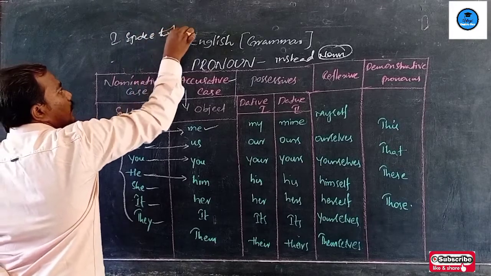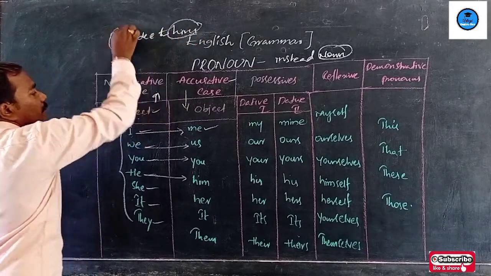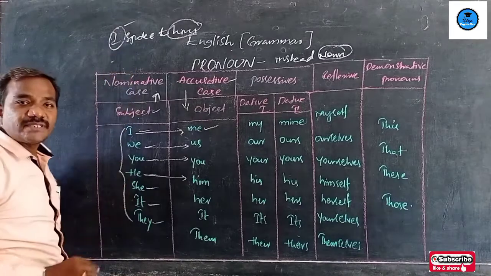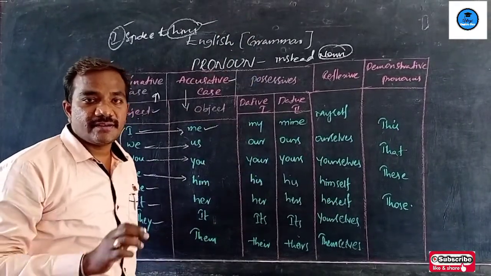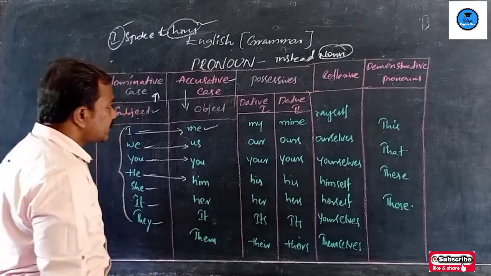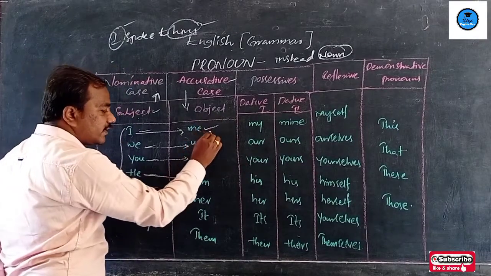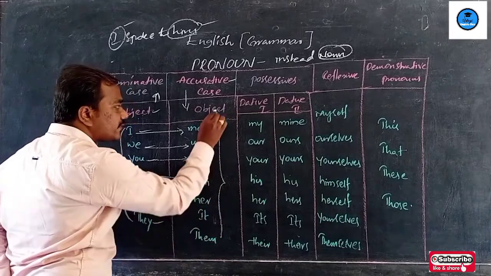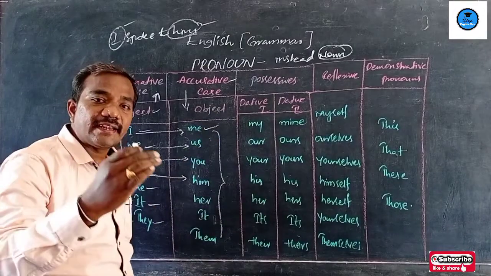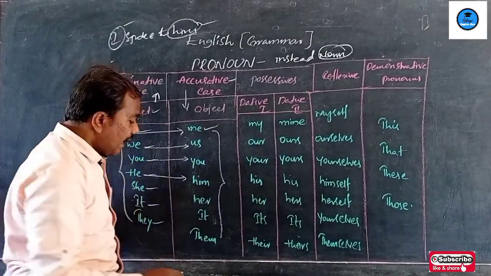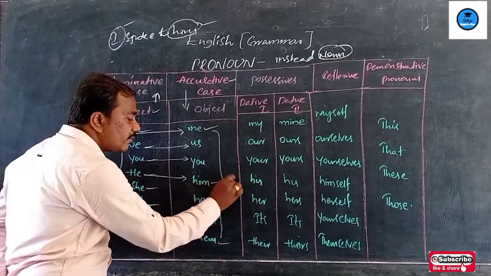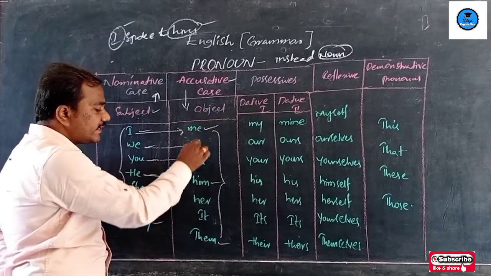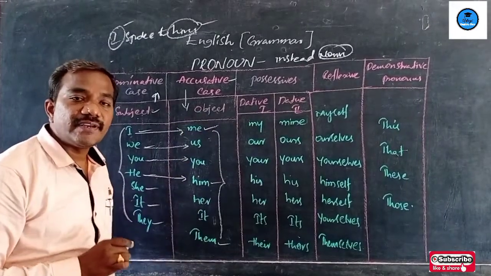I spoke to him. I used two different pronouns: one is a subject pronoun and the other is an object pronoun. These are object pronouns, and we often use them at the end of the sentence. I spoke to them. We met him, isn't it? That means they come at the end of the sentence.